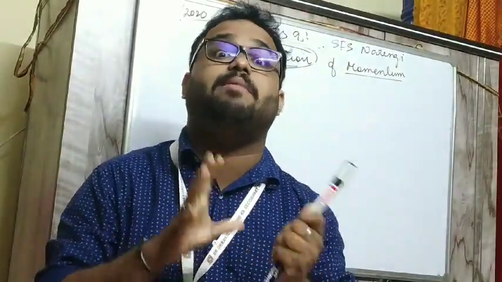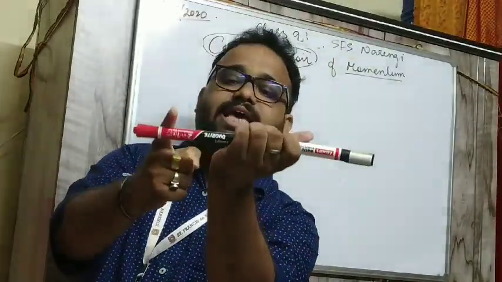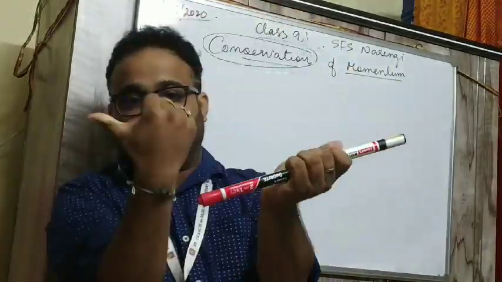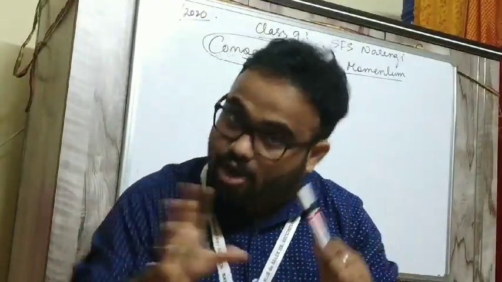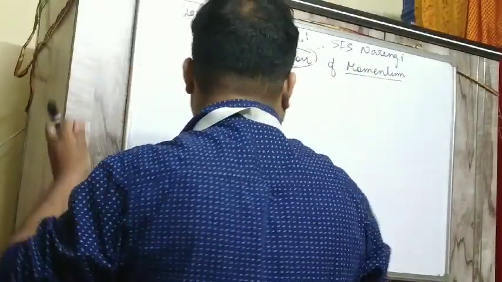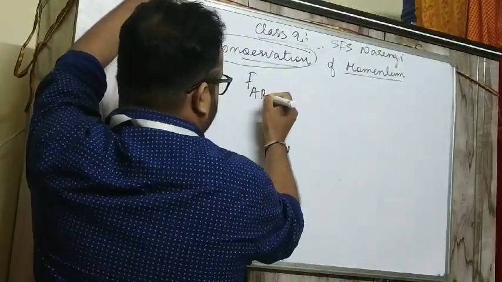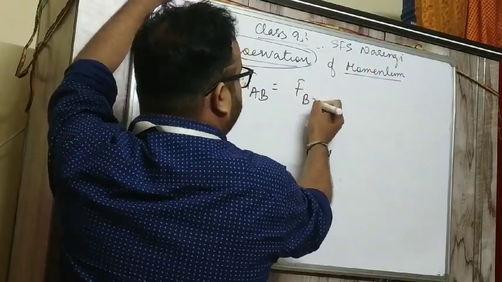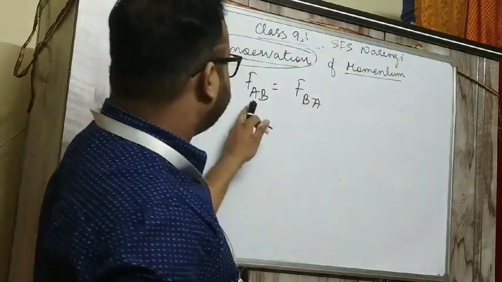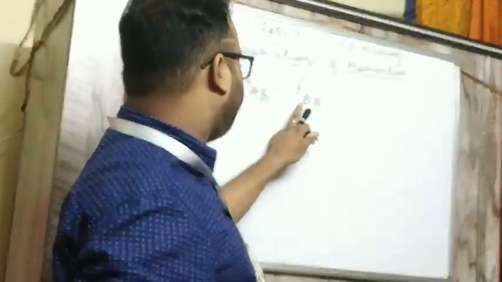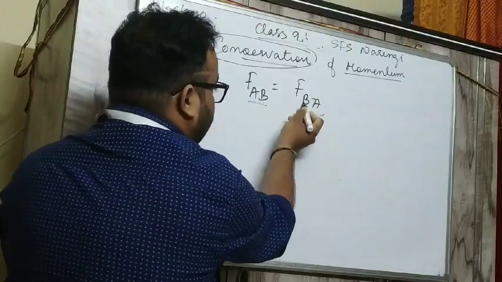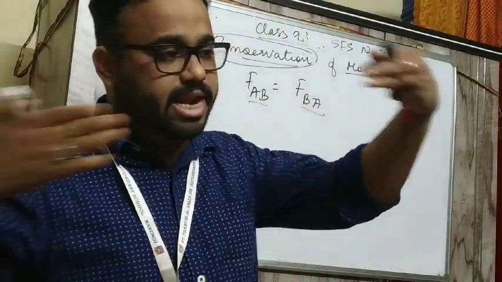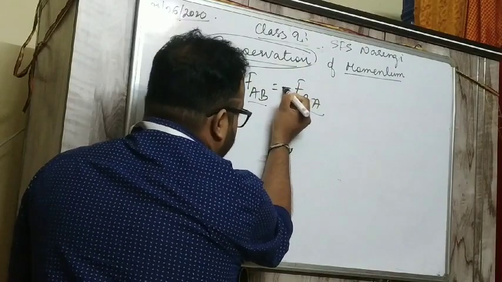Both give the same amount of force, but they act in opposite directions. So the force FAB should be equal to FBA, meaning the amount of force A exerts on B equals the amount of force B exerts on A. AB means A on B, BA means B on A. But because they are in opposite directions, I will put a minus here.